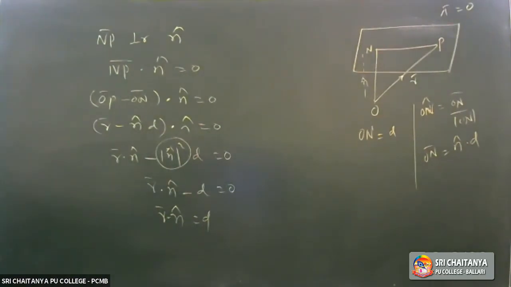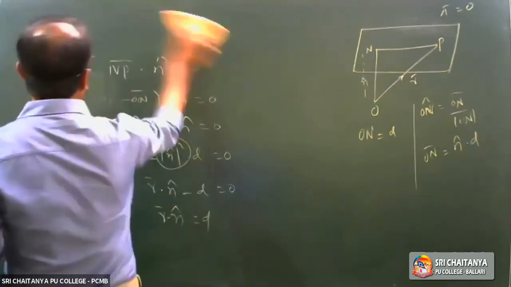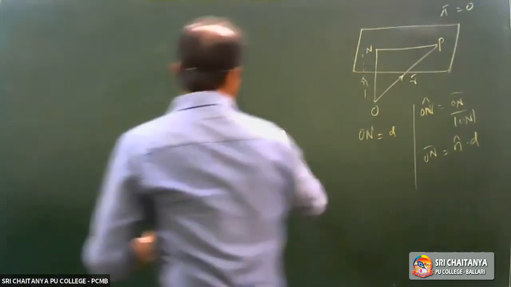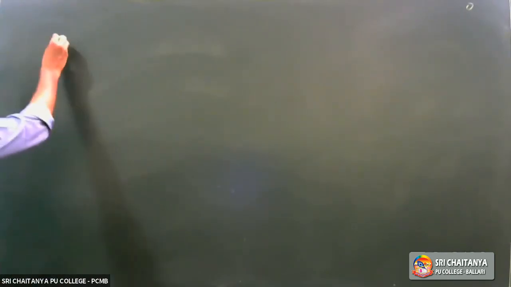Find the equation of the plane which is at a distance of seven units from the origin and normal to the vector 3i bar plus 5j bar minus 6k bar.